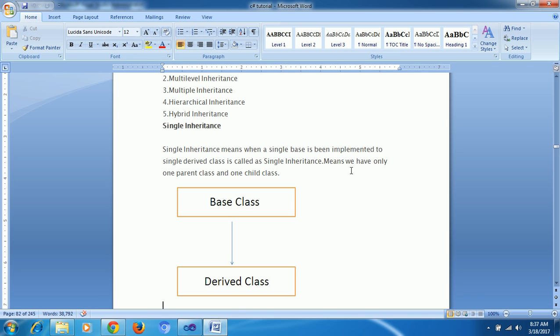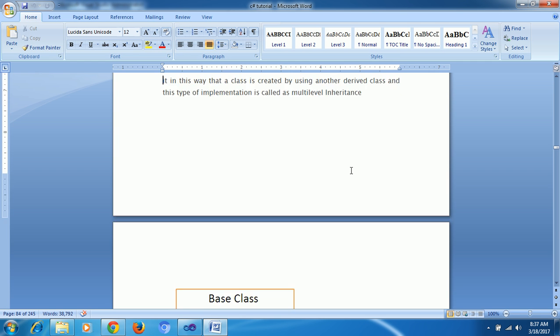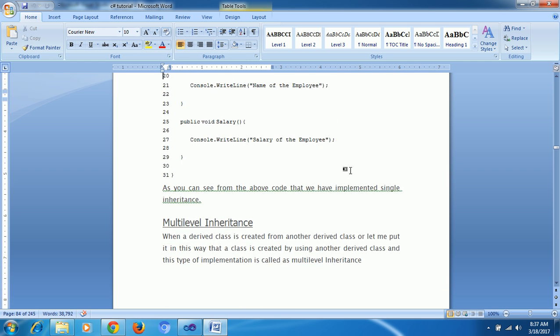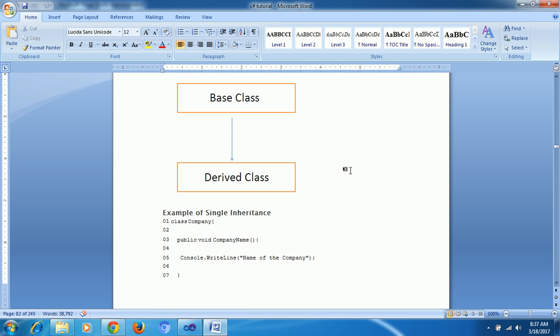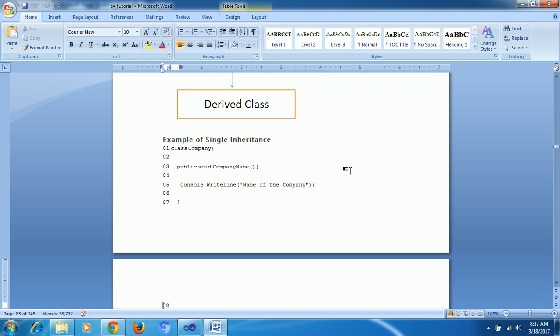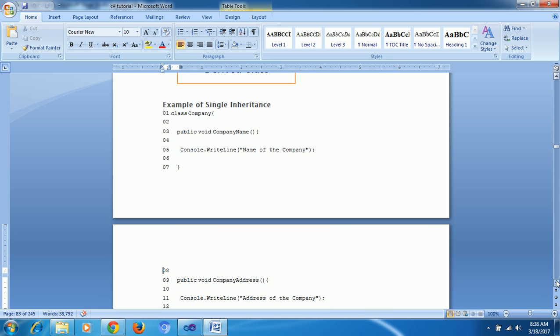Next, one small program. First is a class Company. Under the class I have a public void company name method, which means I want to retrieve or print the company name. That is one method. Afterwards, one more method, company address. So I have two methods in the first class.